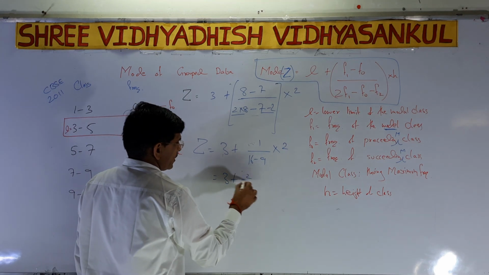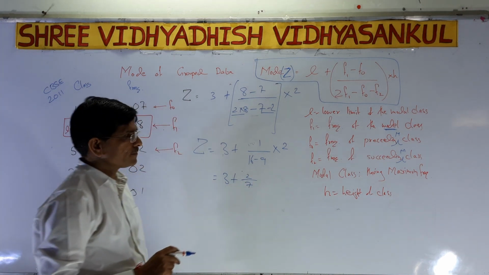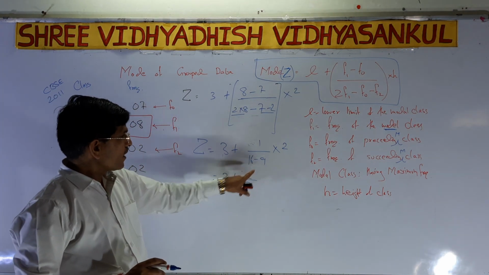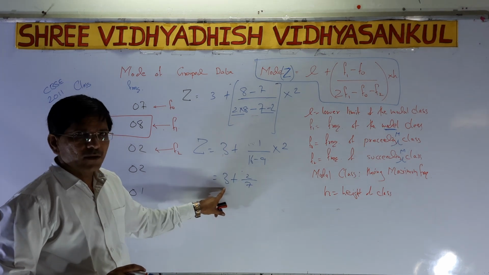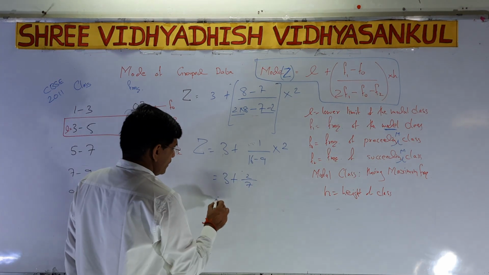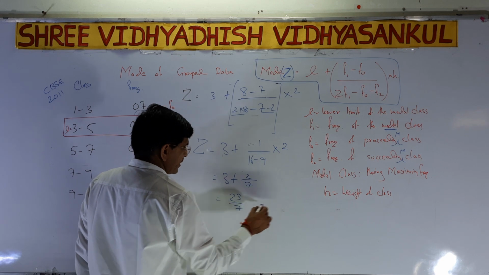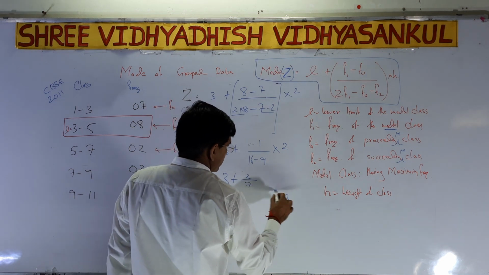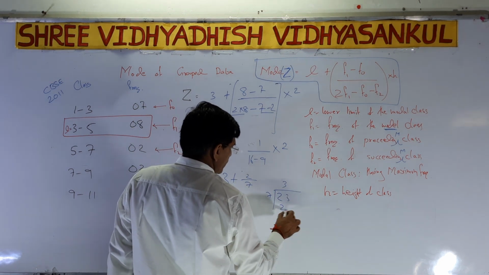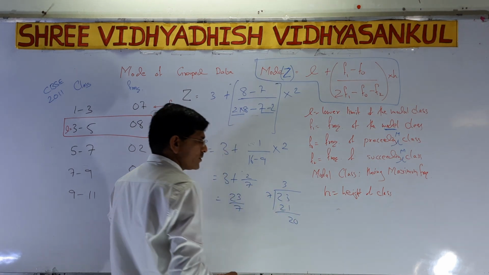So 3 plus 2 divided by 7. Now 7 threes are 21, plus 2, that is 23 divided by 7. So you have to divide 23 by 7. 7 threes are 21, remainder 2, 0.